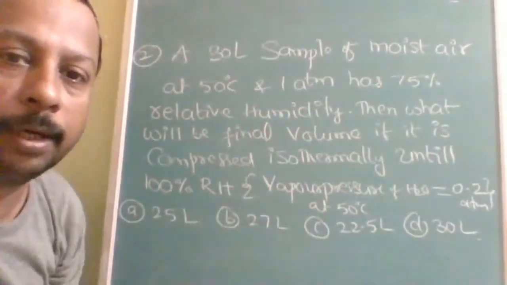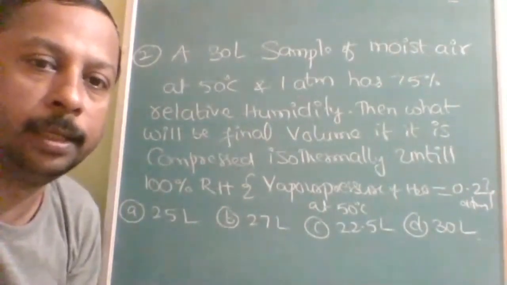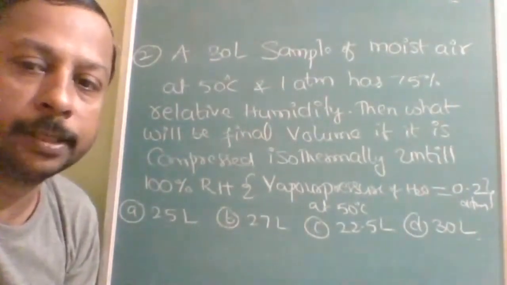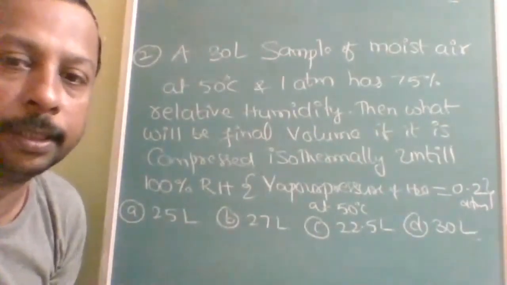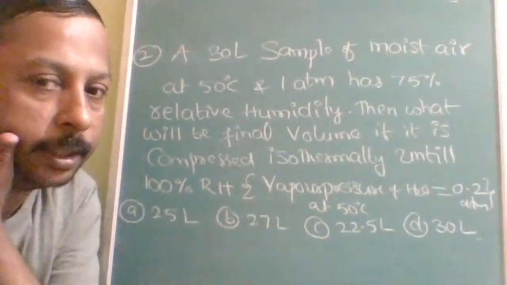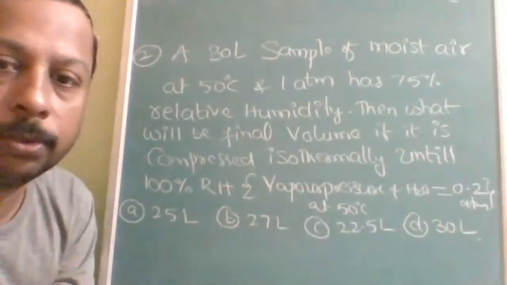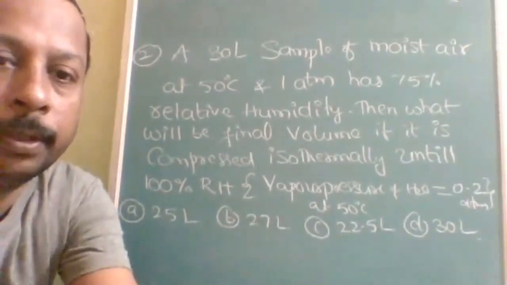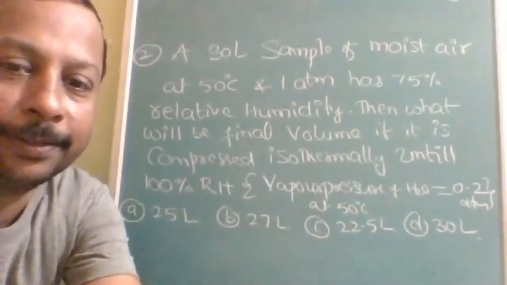It is compressed isothermally until 100% relative humidity is there, and vapor pressure at that temperature, that is 50 degrees Celsius, is 0.2 atm. At what will be the final volume? Let's see who will solve it, and fast submission of answer.